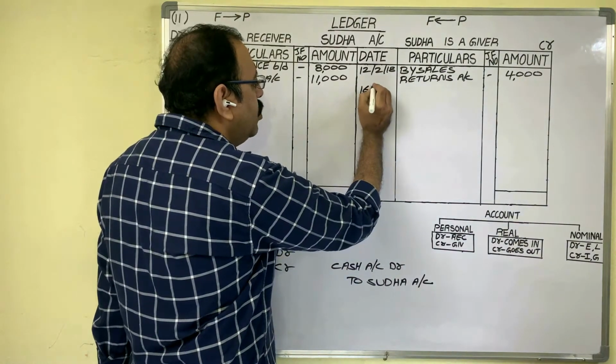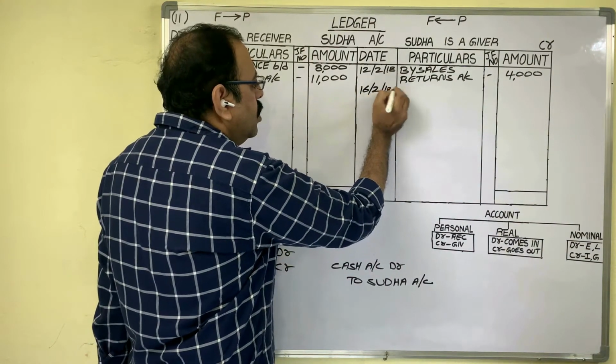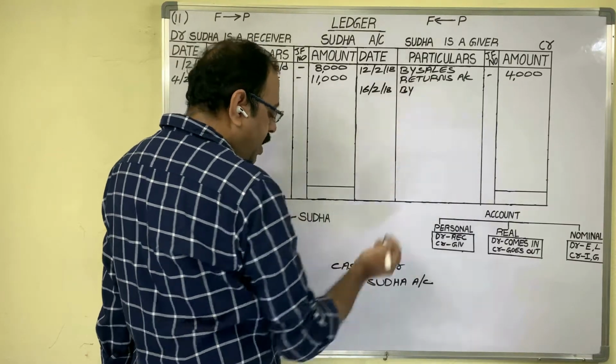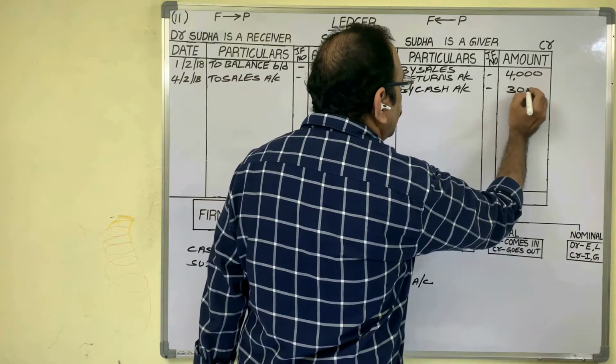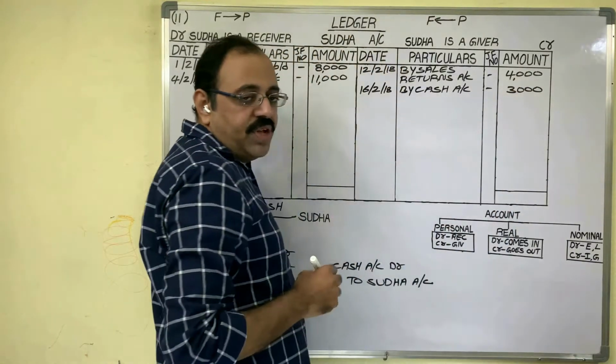In the date column, write down the transaction date. In the particulars column, we should write "By cash account", the other account name. The amount is 3,000 rupees. Come to the next transaction.